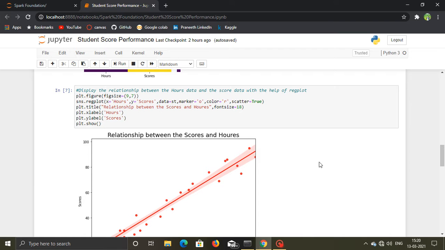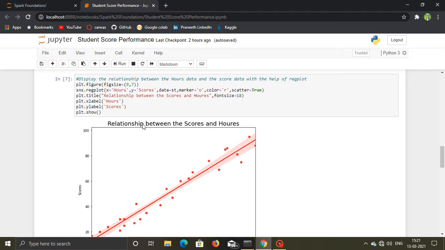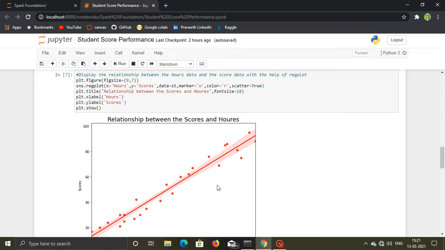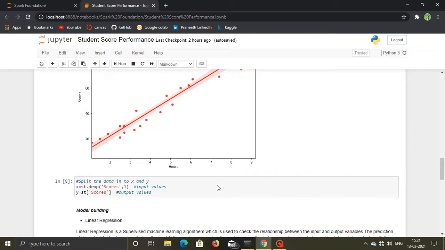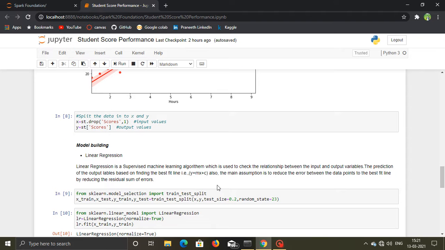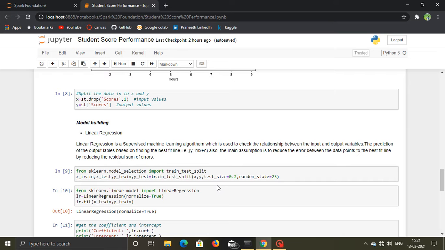And also we need to check the relation between the variables, that is scores and hours, the input and output variables, with the help of a regression plot. We take the hours data on the x-axis and the scores data on the y-axis, and we plot the graph to show the relation between the scores and hours. After that we split the data into x and y for training and validation data. Here the output is the scores. So we need to find out the scores based on how many hours he spent on the preparation and all about this.